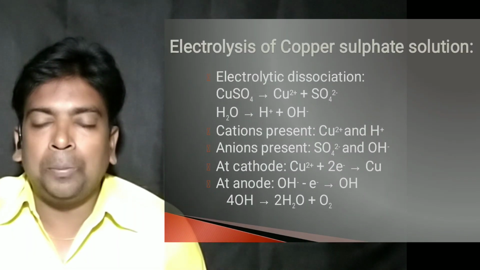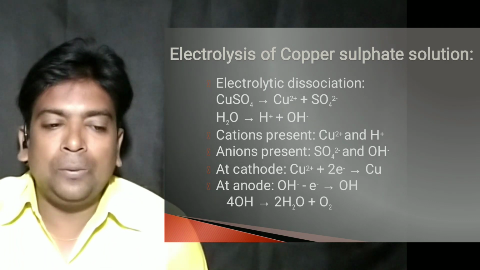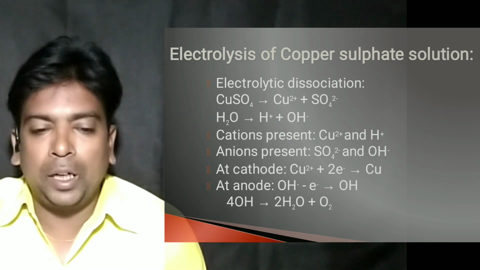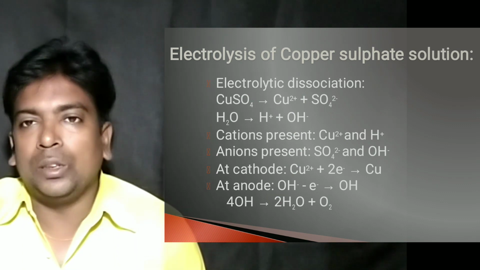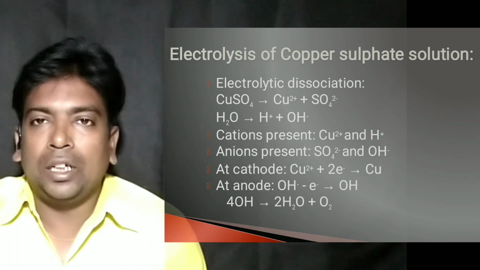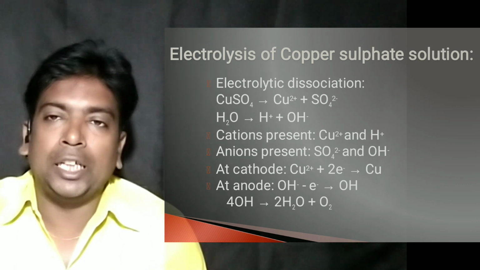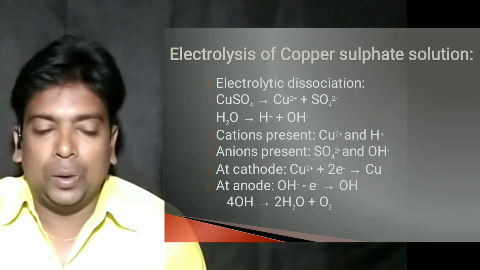Let us take one example. Let us take the electrolysis of copper sulfate solution. In the electrolysis of copper sulfate solution, first of all, the electrolytic dissociation: copper sulfate dissociates into copper ion, cupric ion, and sulfate ion, and water dissociates into H plus ion and OH minus ion. Here you can see there are two positive ions, copper ion and H plus ion, and two negative ions, sulfate ion and hydroxide ion.